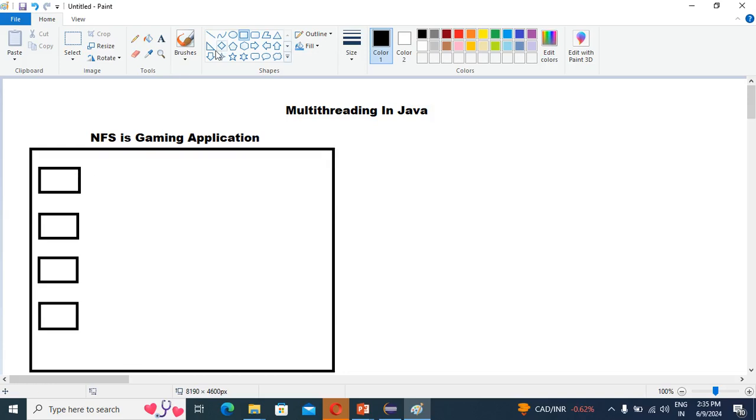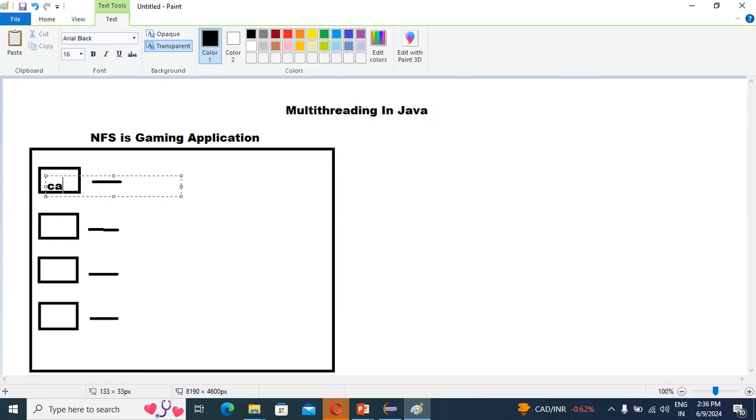So you can represent them like this. These all are cars only.